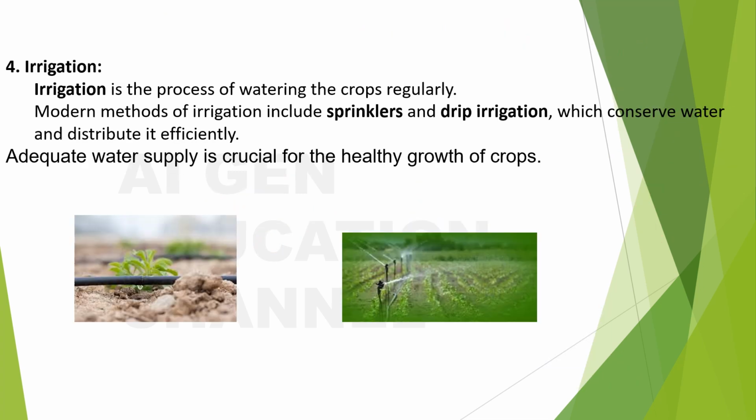So what is the next thing? They are done with sowing the seeds too. The other step is irrigation. What is irrigation? Irrigation is the process of watering the crops regularly. Yes, it is always said that when you plant, you should water them, right? When you plant a seed, until and unless you water it, it won't become a plant, right? So it is so important to find the ways and means of getting this properly done.